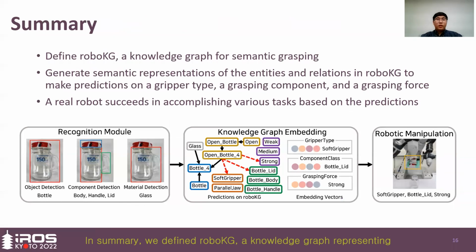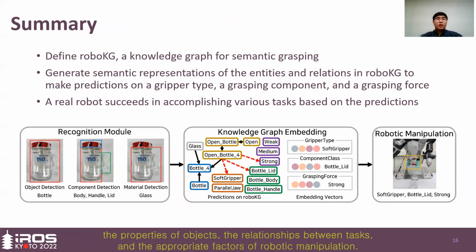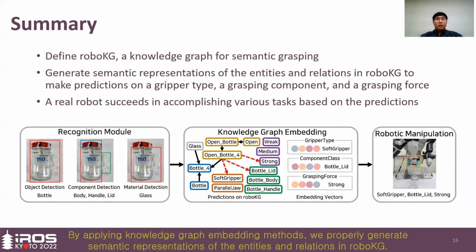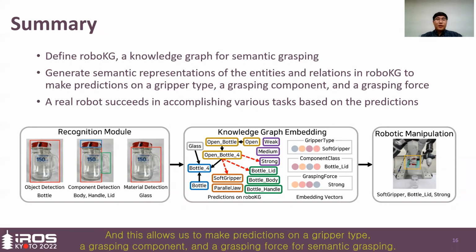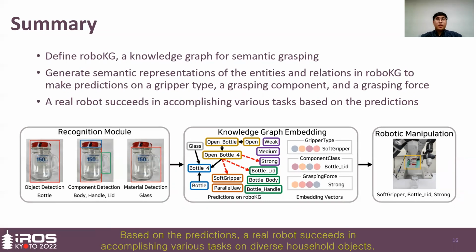In summary, we defined roboKG, a knowledge graph representing the properties of objects, the relationships between tasks, and the appropriate practice of robotic manipulation. By applying knowledge graph embedding methods, we properly generate semantic representations of the entities and relations in roboKG. And this allows us to make predictions on a gripper type, a grasping component, and a grasping force for semantic grasping. Based on the predictions, a real robot succeeds in accomplishing various tasks on diverse household objects.